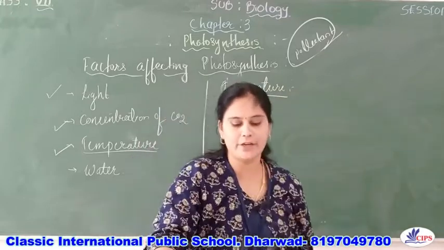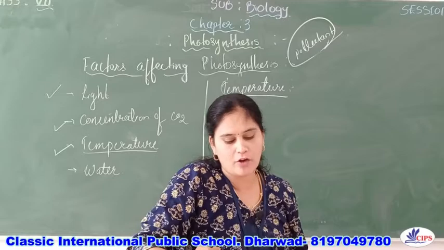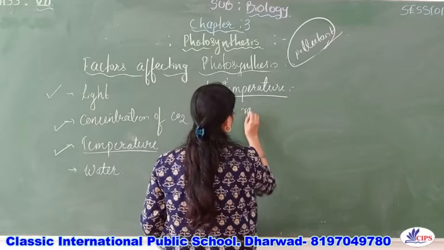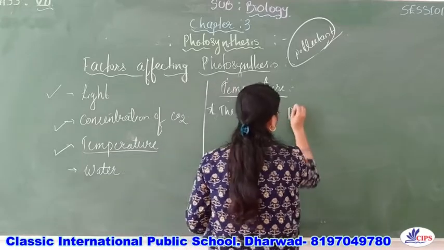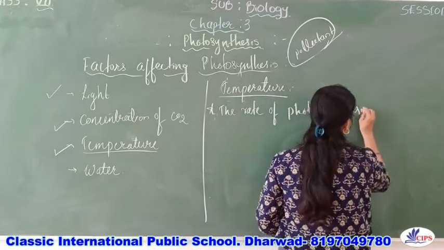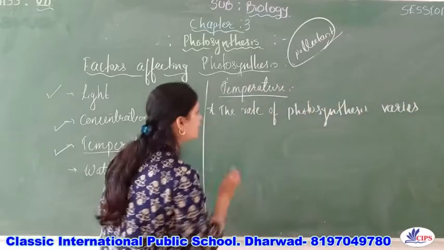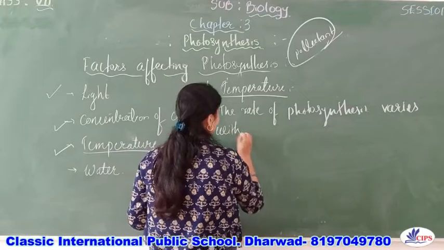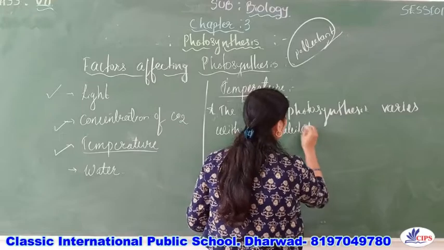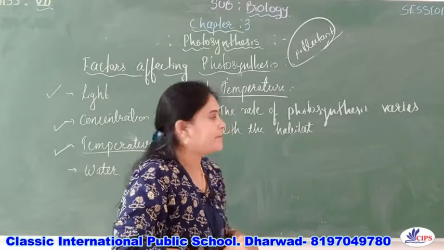Right? So here the effect of temperature varies with the habitat of the plant. Here the rate of photosynthesis changes. The rate of photosynthesis varies, or it changes, right? Photosynthesis varies with the habitat of the plant. It means that it depends upon in which climate the plants are present.